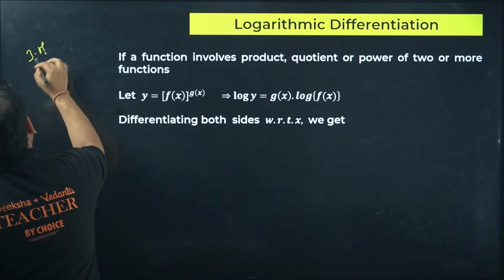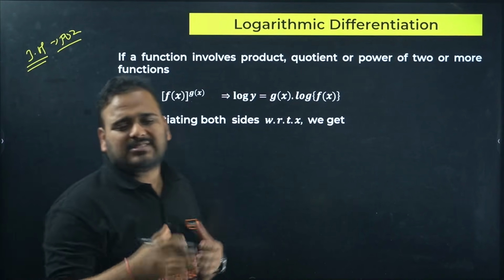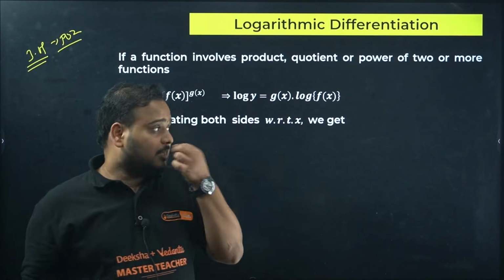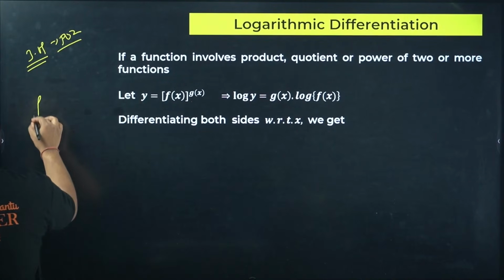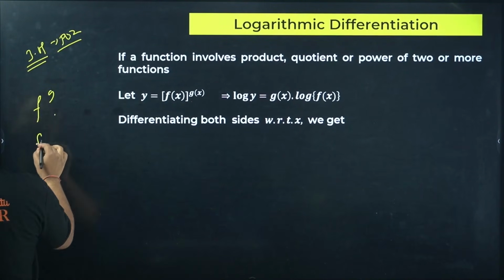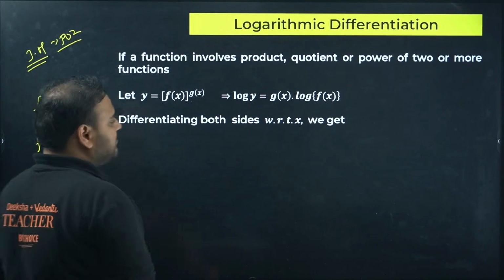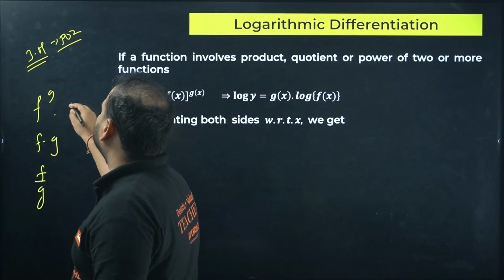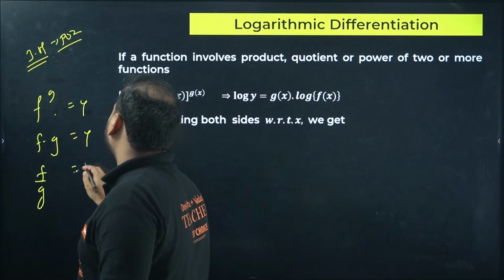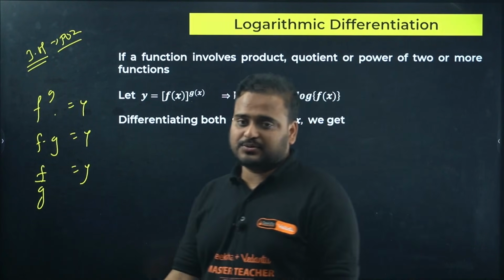and many of you lose this or don't solve it in the examination because of the complexity of the particular problem. Okay, so you have 3 types of question that come. Either the function form is f power g, or f into g, or f by g. Any of the forms is given. Our job is to take logs on both sides. So write this equal to y, and take logs on both sides and then start the differentiation.